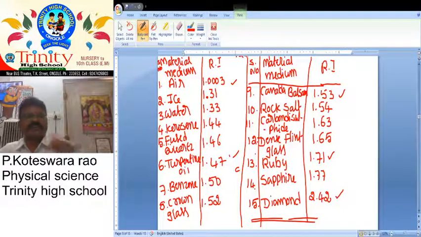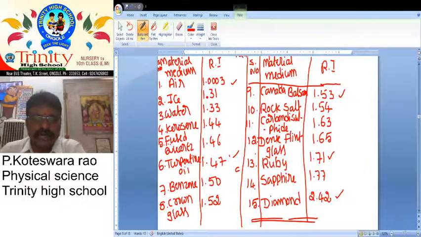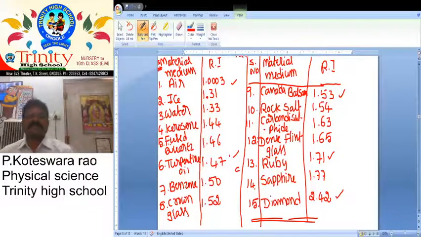And which one has the lowest refractive index? Air. And which material is used to combine glass materials? Canada balsam. Canada balsam is used to fix or join glass materials. So it is also one important one.